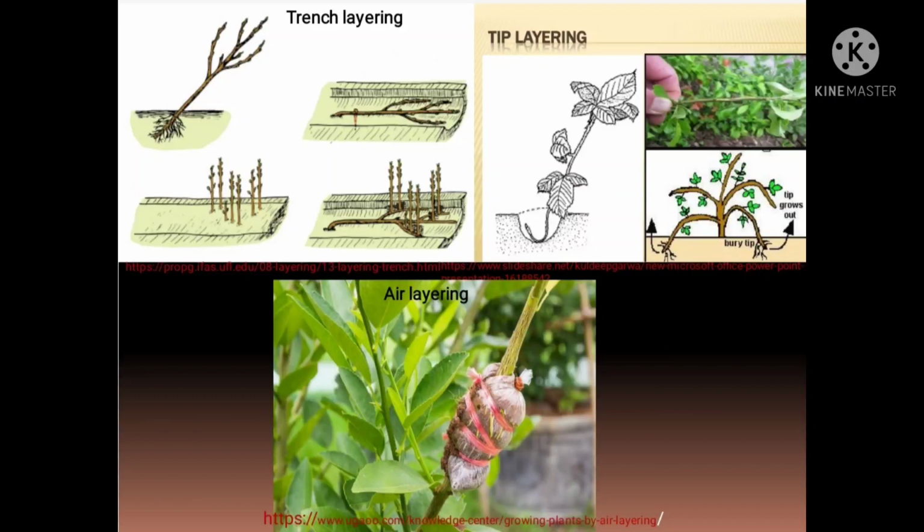The girdled portion is then covered using moist sphagnum moss grass. Covering with moss grass retains better moisture at the top of the air layering. The girdle portion is now wrapped using transparent polythene tape and both the ends of the tape are tied airtightly. Depending upon the ease of success, rooting appears in about 2 to 3 months.